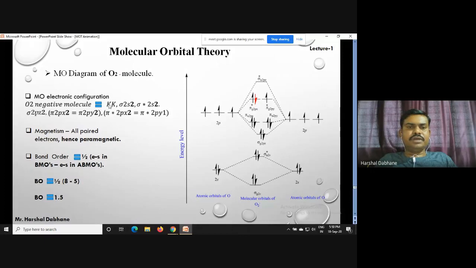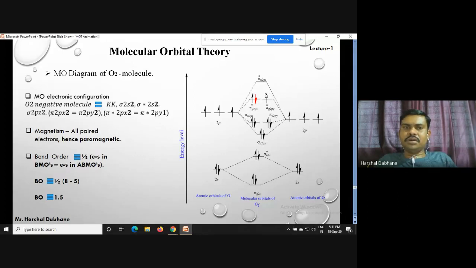Instead of 1s, we can write KK. Here these are the 4 electrons. What is the difference between the molecular orbital diagram of O2 and O2 negative? In the case of O2 negative we have 17 electrons, meaning one electron is more here. This is the incoming electron, we can write it over here. When we have this electron, the magnetic property of this molecule remains the same, it is a paramagnetic molecule due to the presence of this unpaired electron.